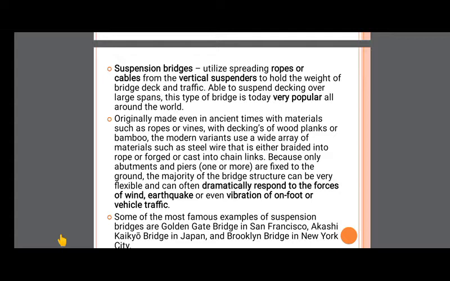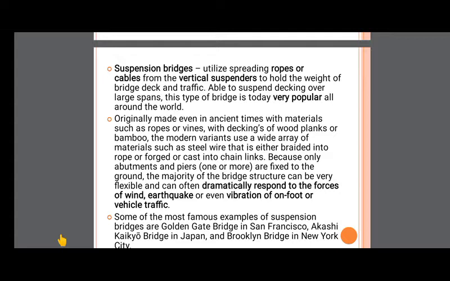Because only the abutments and piers are fixed to the ground, the bridge structure can be very flexible and can often dramatically respond to the forces of wind, earthquake, or even vibration of foot or vehicle traffic. Here, the only parts connected to the ground are the abutments and the piers.